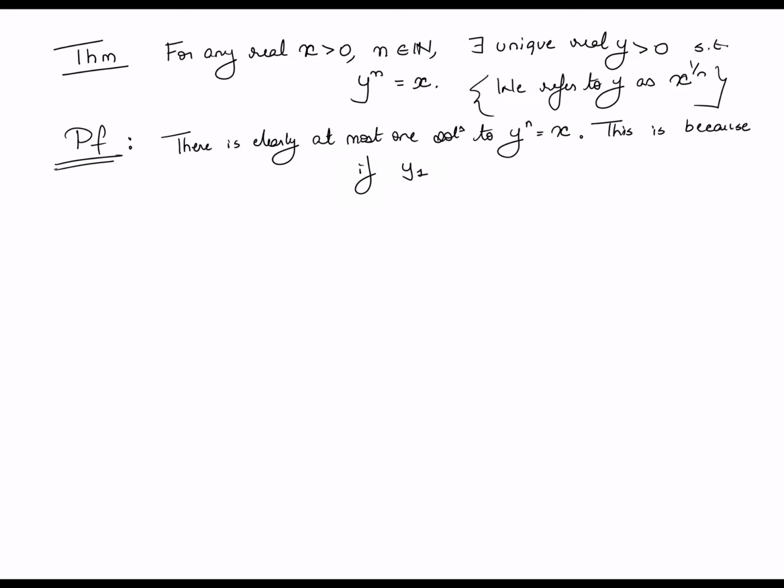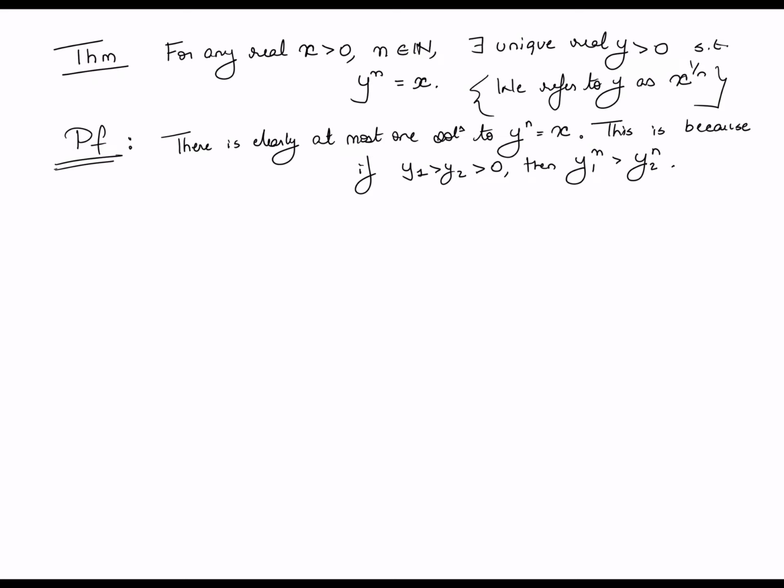if y1 is greater than y2, which is greater than 0, then y1 raised to n will in fact be greater than y2 raised to n, right? In other words, what this tells you is that if y1 and y2 are positive such that y1 is greater than y2, then y1 raised to n is in fact greater than y2 raised to n. I invite you to go back and prove this using only the axioms of the ordered field.